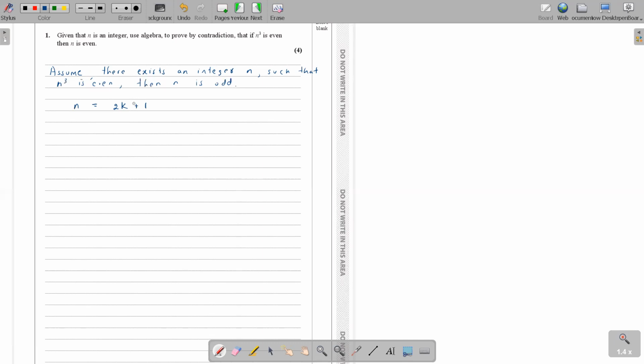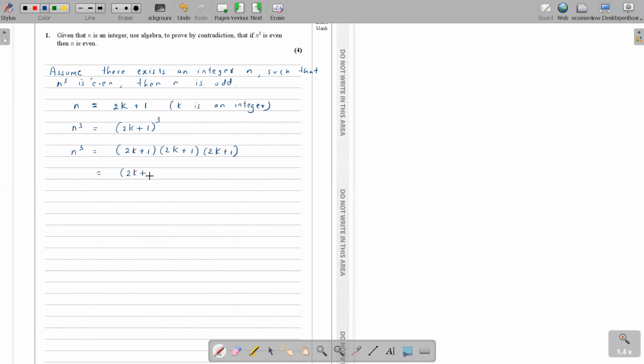Do you agree? Here k is an integer, okay? You can't have k being any figure. K has to be an integer. So n equals 2k plus 1, and then let's get the n cube value. So n cube is 2k plus 1, the whole thing to the power 3. Can you tell me how it opens? You could open it with binomial expansion, or you could do it manually.